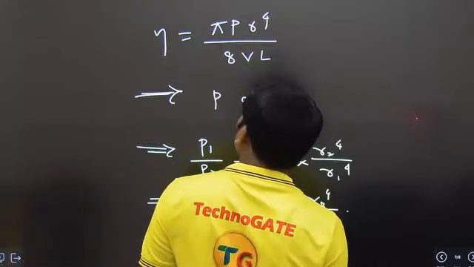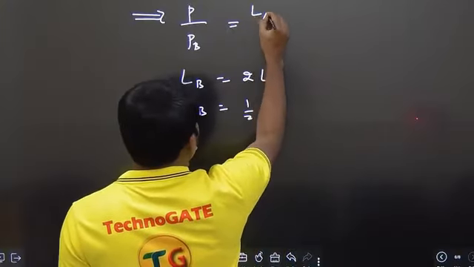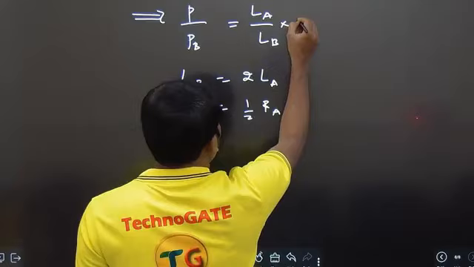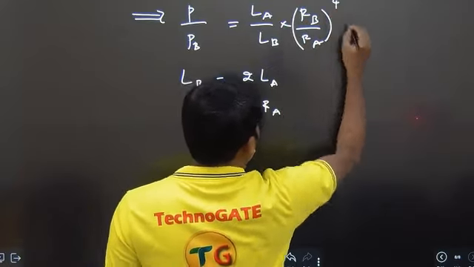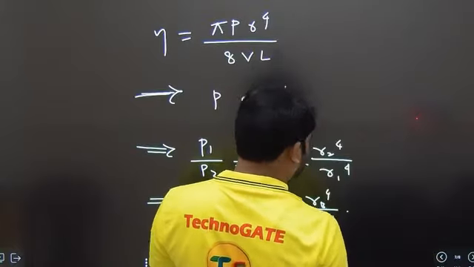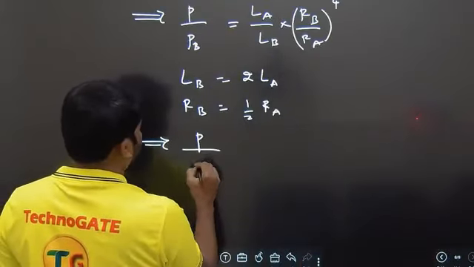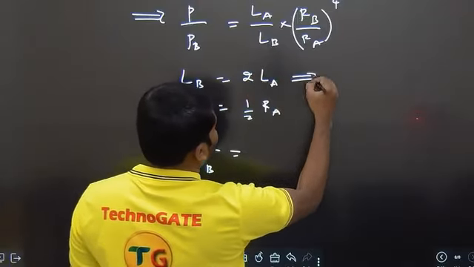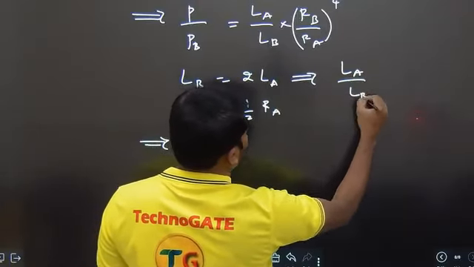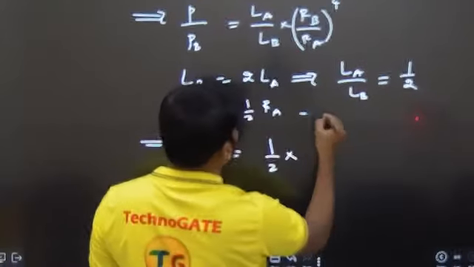So PA by PB is LA by LB into RB by RA power 4. If you substitute that, we have P by PB is equal to LA by LB. From this we can say LA by LB is nothing but 1 by 2. It is all mathematics, you should be able to do it.